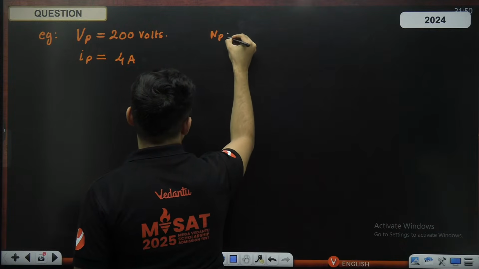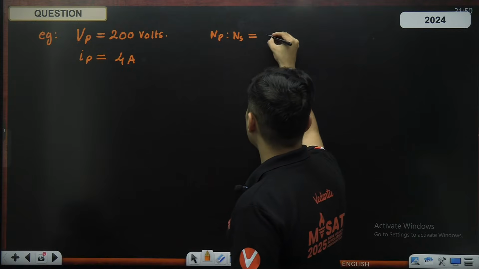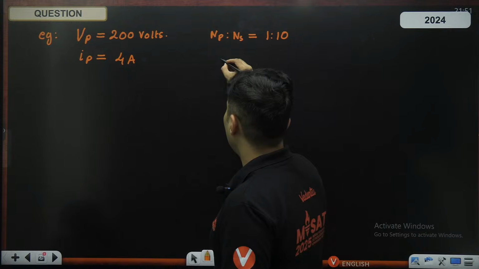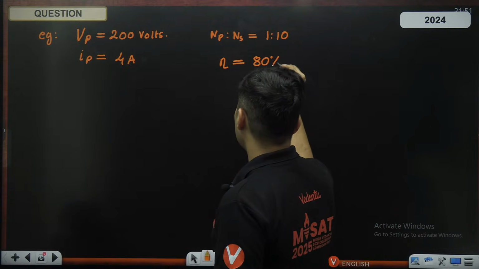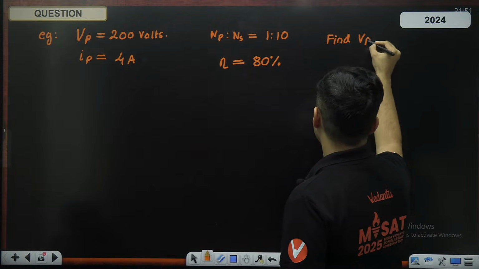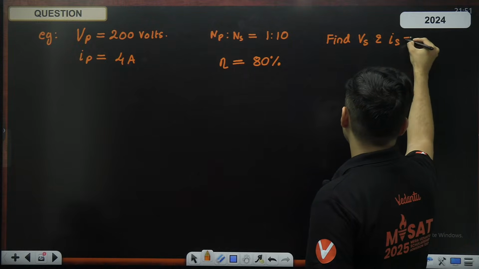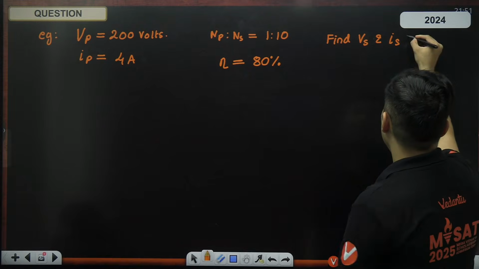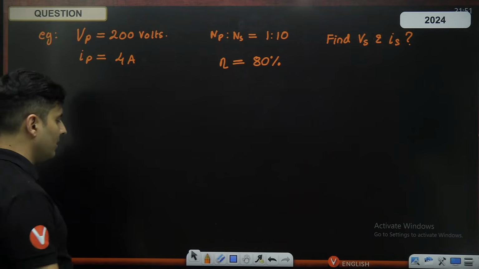The ratio of primary to secondary is given as 1 is to 10. It is given that the efficiency of such a transformer is just 80%. Find both V secondary and current in the secondary. Both of them you have to find. Find the current and voltage in the secondary if it is 80% efficient.